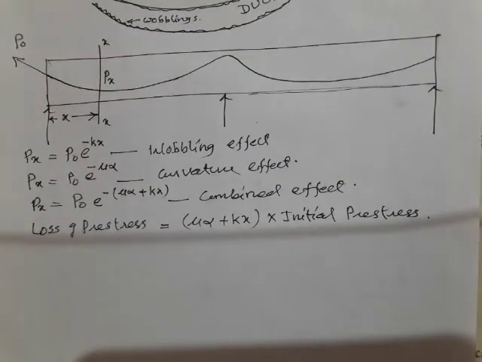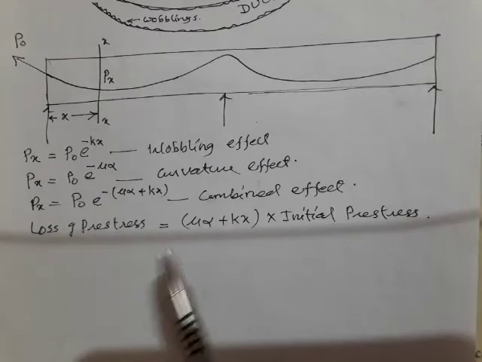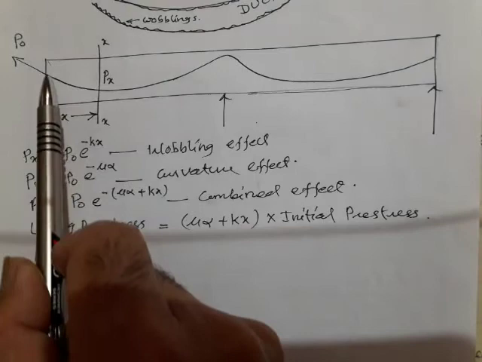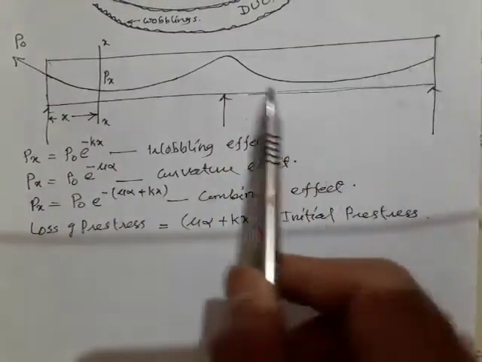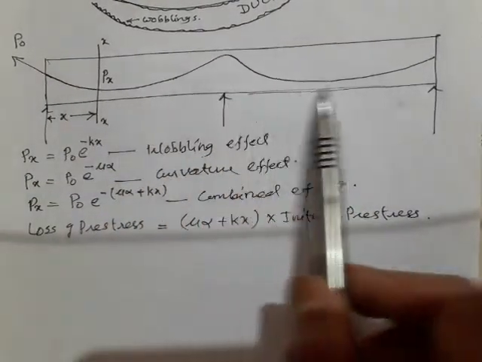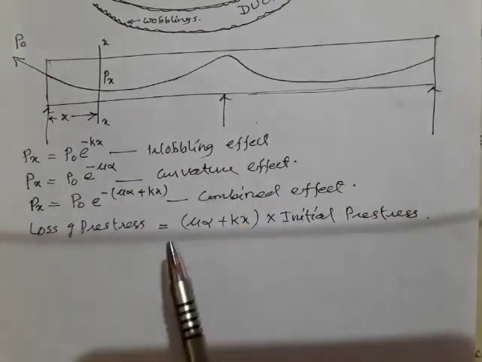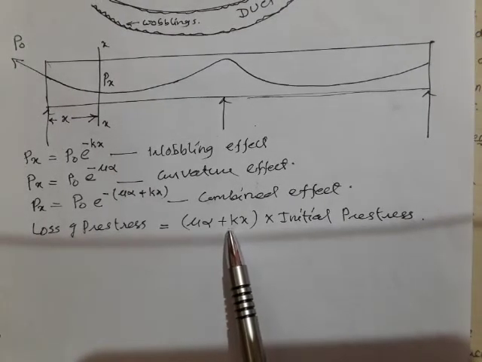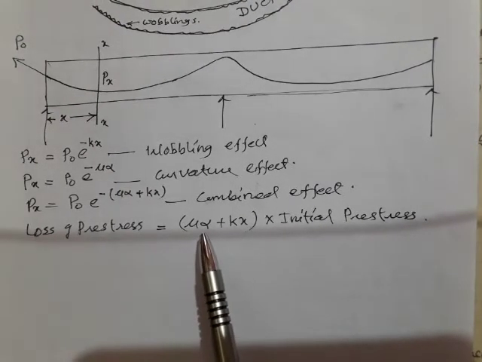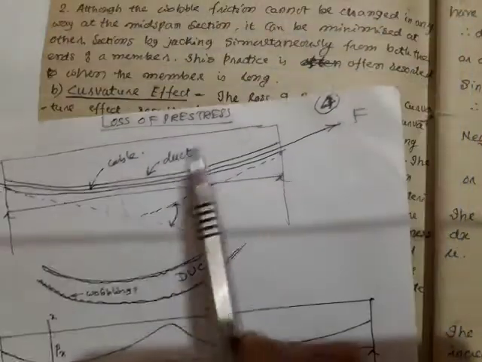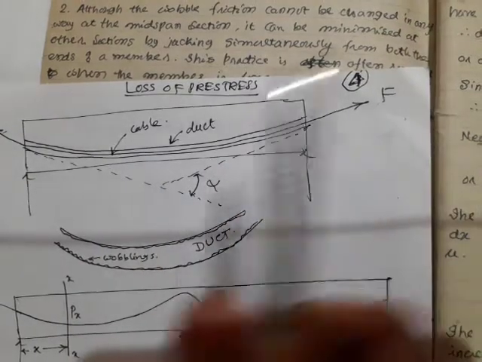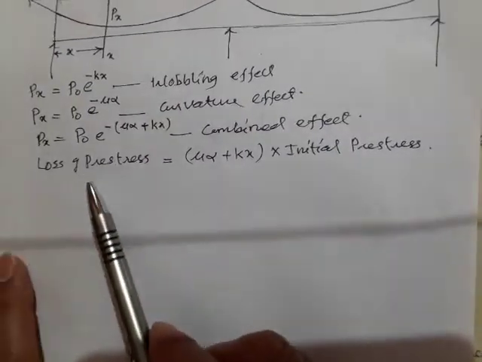That's why, to compensate for this loss, to reduce μ, they will put some grease or oil in the duct during the prestressing operations, so that μ can be reduced and k can be reduced. And alpha can be reduced by keeping in mind that the curvature should not be too high. By reducing the curvature also, I can reduce this loss of prestress.